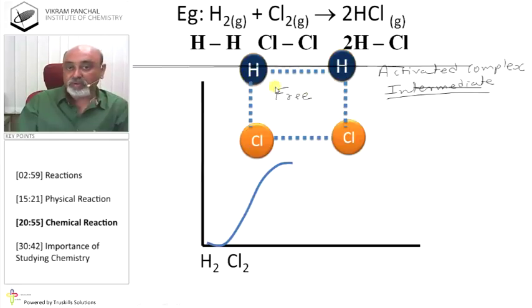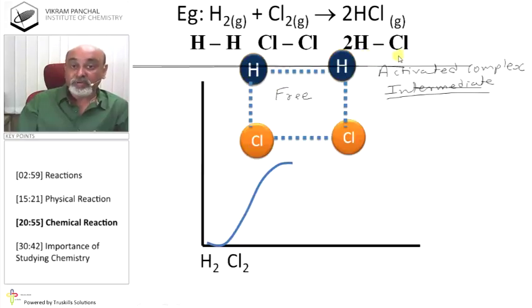They move in different directions. By chance, in this movement, if hydrogen collides with chlorine, then there are chances of formation of a bond between hydrogen and chlorine, and we will get product HCl.